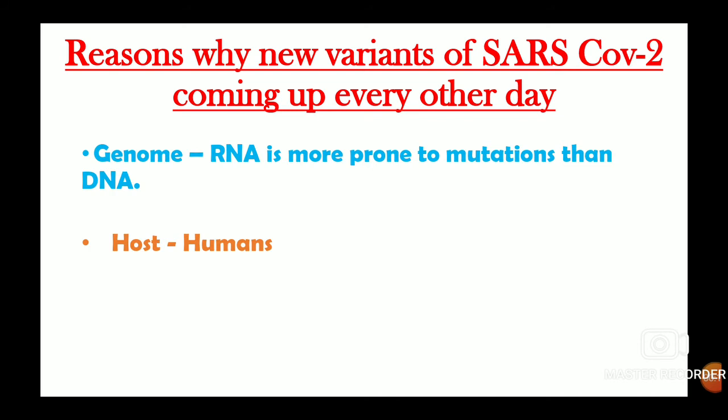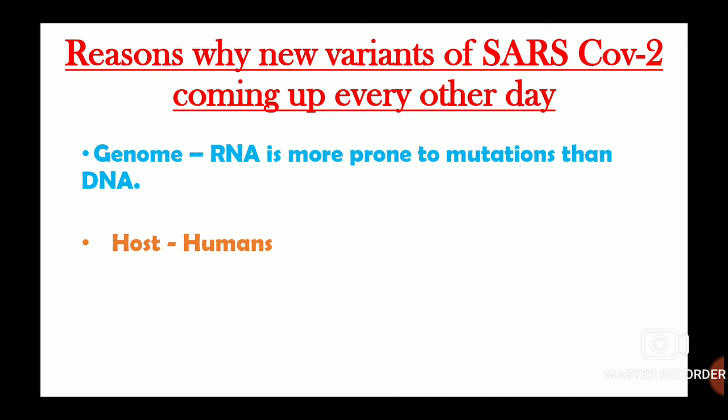Because this is the world of humans, and here in this world we follow the ethics which are created for humans and by humans and for the benefit of humans. So the only seemingly possible option is to impose lockdown, and that is what is taking place round the globe. Whenever a healthy individual comes in contact with an infected individual, the virus gets a new opportunity to infect a new host.